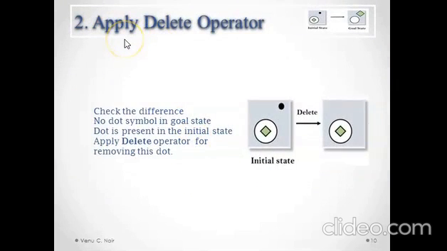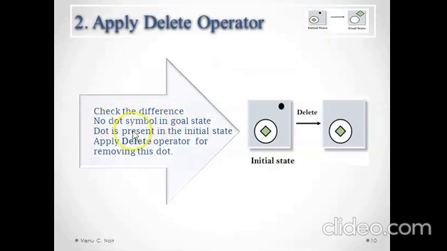Next one is to apply the delete operator. So we have seen some differences between the initial state and the goal state, and we are applying operators one by one so that the initial state or the coming states move nearer to the goal state.